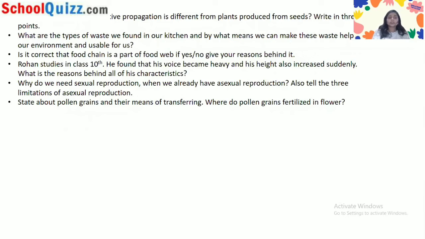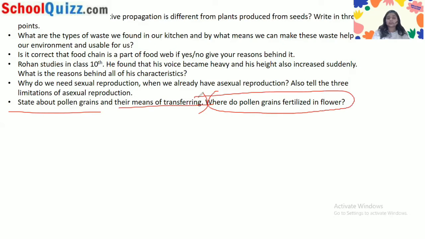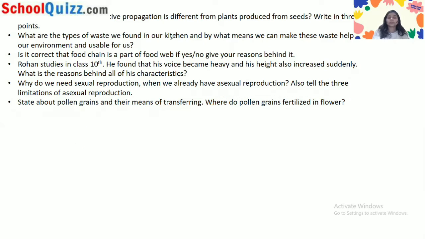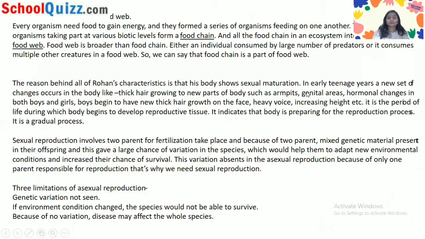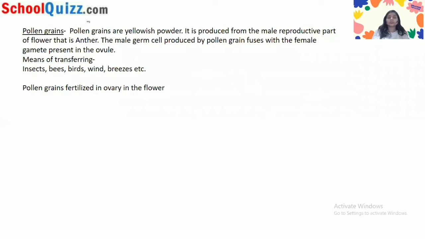So in the next question, the question is asking about pollen grains. State about the pollen grains and their means of transferring. Where do pollen grains fertilize in the flower? So you have to tell them about the pollen grains, their means of transferring, and fertilization. Where does fertilization occur in the flower? So you have to tell them the place. So let's see. Yeah, this is the answer.